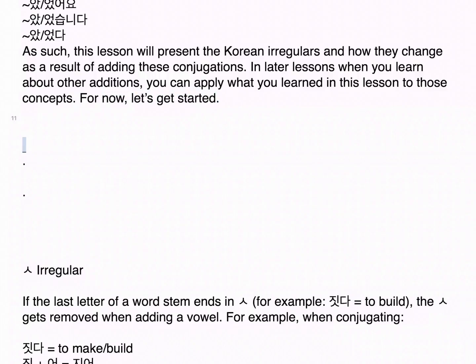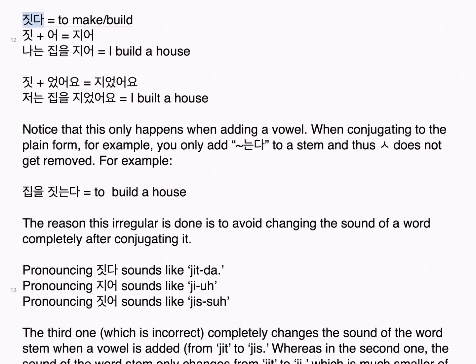시옷 irregular. If the last letter of a word stem ends in 시옷, for example 짓다, to build, the 시옷 gets removed when adding a vowel. For example, when conjugating 짓다 to make build, 짓 plus 어 becomes 지어. 나는 집을 지어, I build a house. 짓 plus 었어요 becomes 지었어요. 저는 집을 지었어요, I built a house.